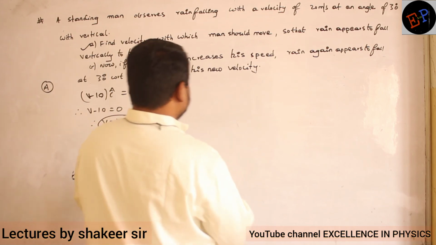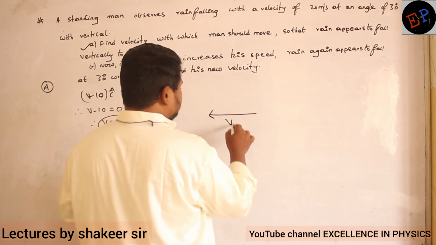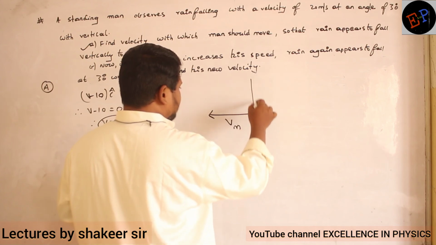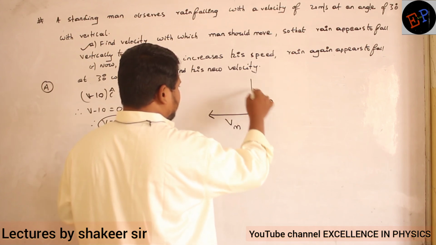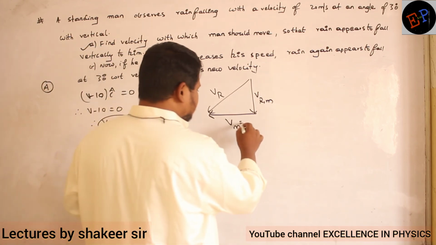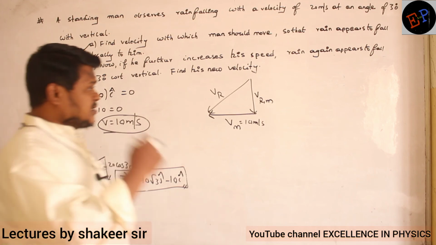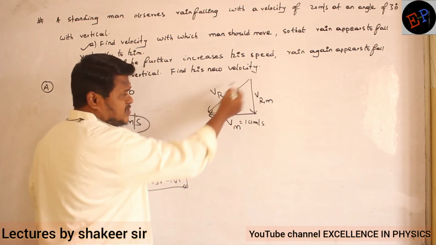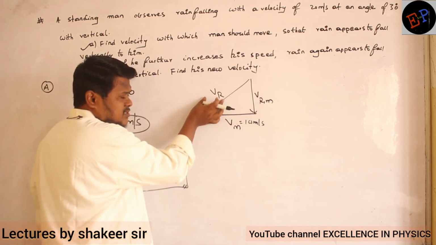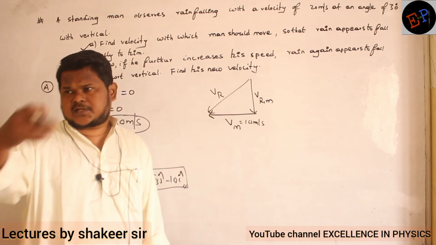Now see. Previously what diagram have we drawn? This is what we have drawn, no? So this is the velocity of man. This is the velocity of rain with respect to man, and this is the velocity of the rain. Then in this condition, what was the velocity? 10 meters per second. Now if the velocity increases, the velocity of rain will never change, no? What is this velocity? Velocity of rain with respect to ground. That never changes; it is constantly falling.